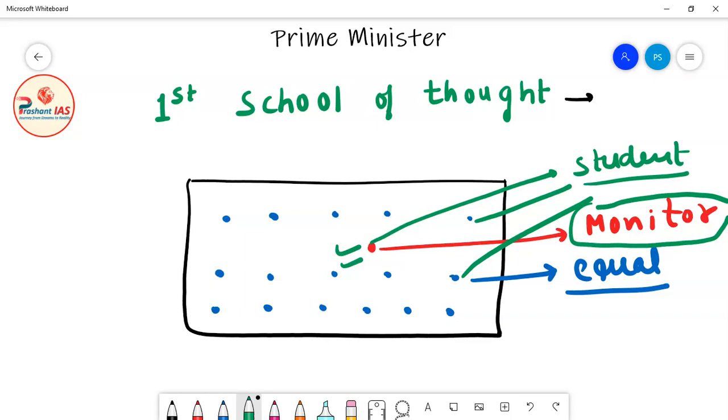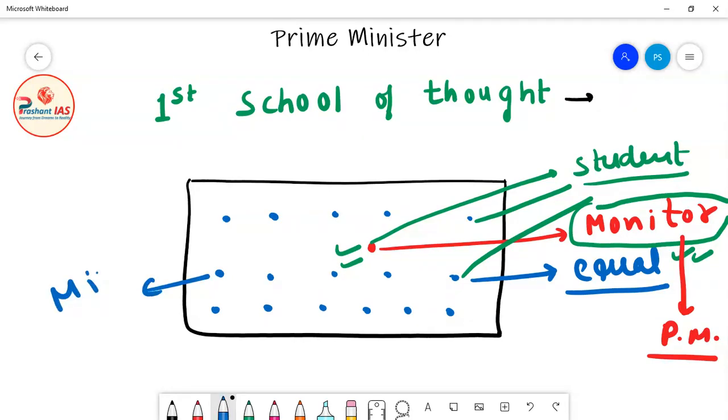Whenever the teacher is absent, he will maintain discipline in the class. He will tell about homework and other things which are told by the teacher to the class. So this monitor is the representative of the class. So we can say that this monitor is first among equals. Now what you have to do is compare this red dot, this monitor, with the Prime Minister of India, and compare the other students with the other ministers.